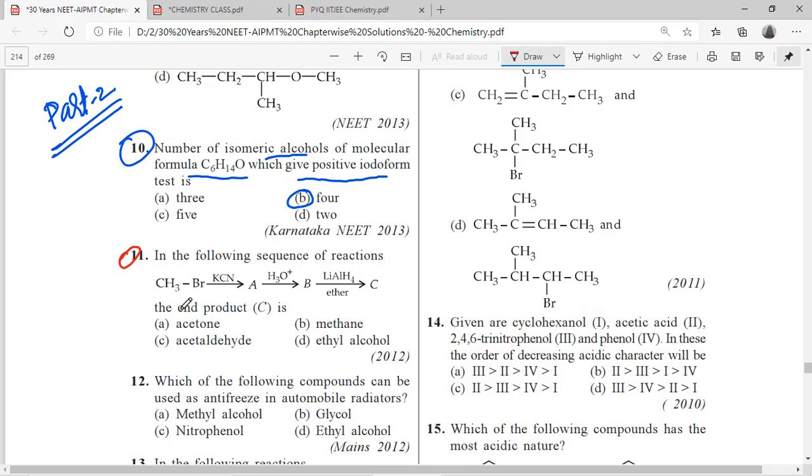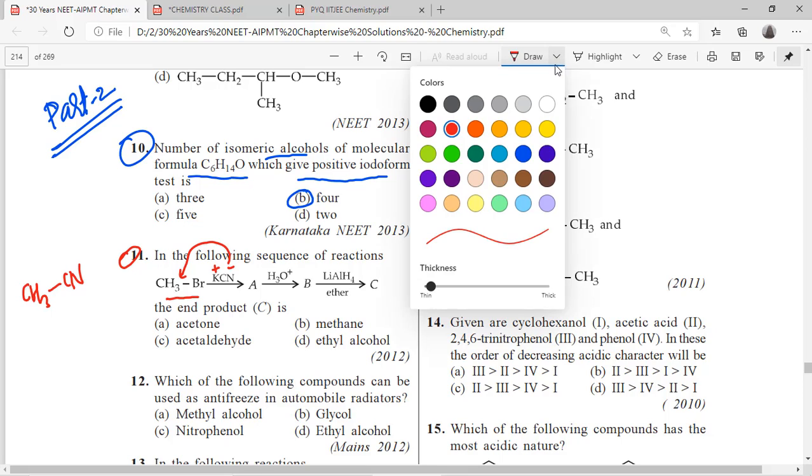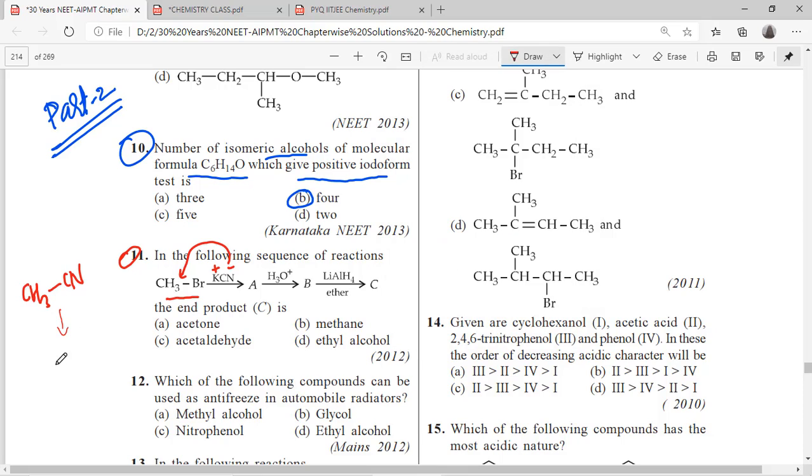Question number 11. In the following sequence of reactions, methyl bromide, KCN. Here KCN and AgCN are very well known reactions. Here in KCN, K plus CN minus is there. So this CN minus will attack here. So it is forming methyl cyanide, CH3CN. Then hydrolysis. This cyanide by hydrolysis produces carboxylic acid, CH3 C double bond OH.